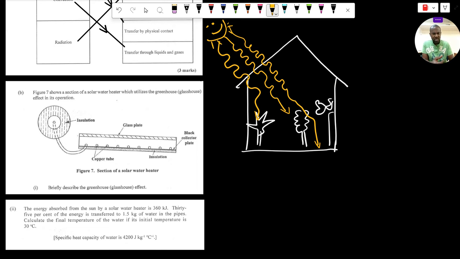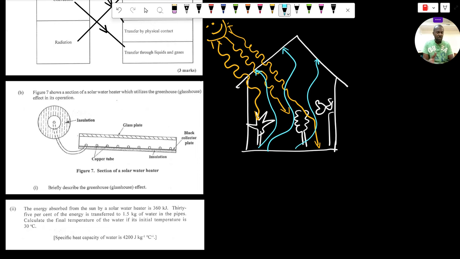And what happens is that the radiation being emitted by the plants and by the ground is of a much longer wavelength, and as a result, they do not possess enough energy to escape through the glass of the greenhouse.